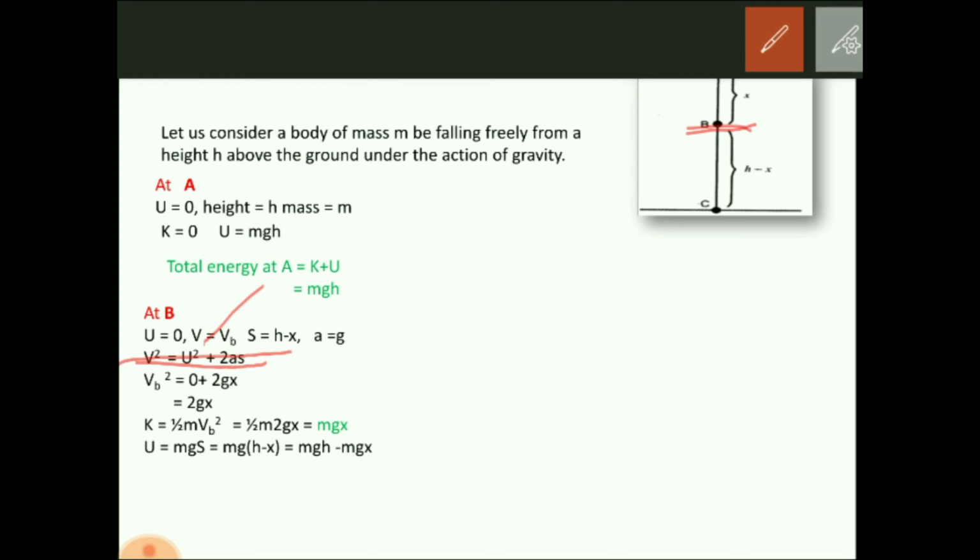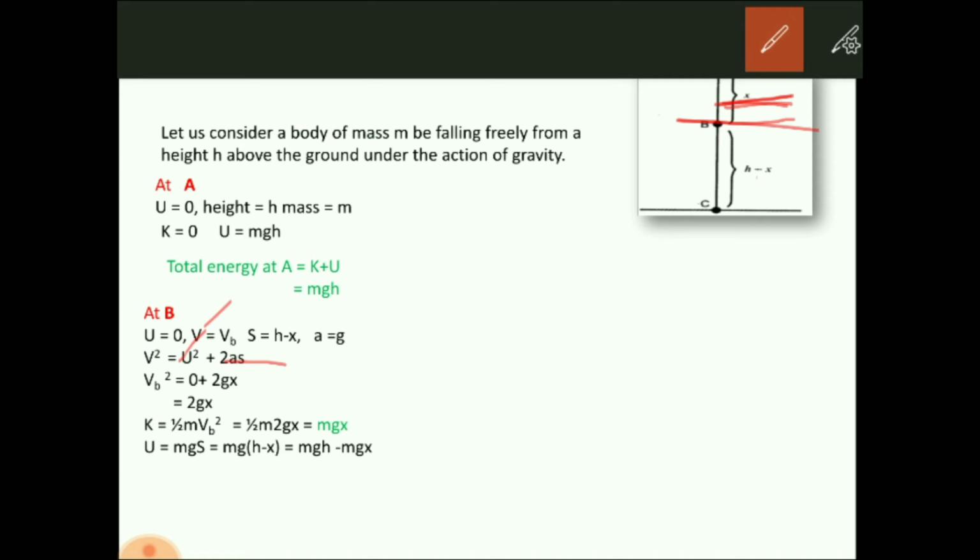V square equals u square plus 2as, where v is the final velocity. Here v is vb at this point b. U is 0, the initial velocity, because initial velocity means the velocity at a, which is 0. A is the acceleration due to gravity, and I have already said s is the height at that point. At that point the height is h minus x. Don't get confused with this x. This x is the distance traveled or covered by the body to reach b.